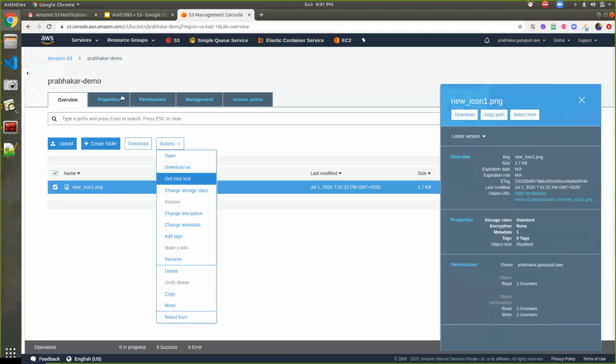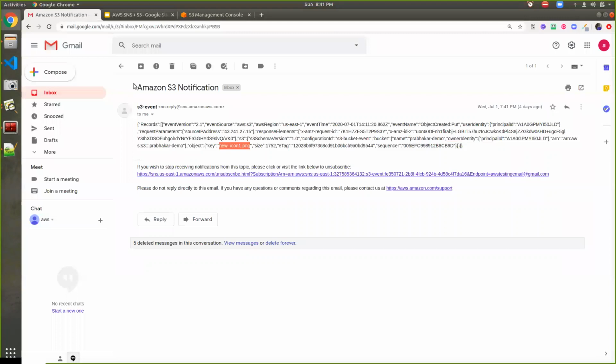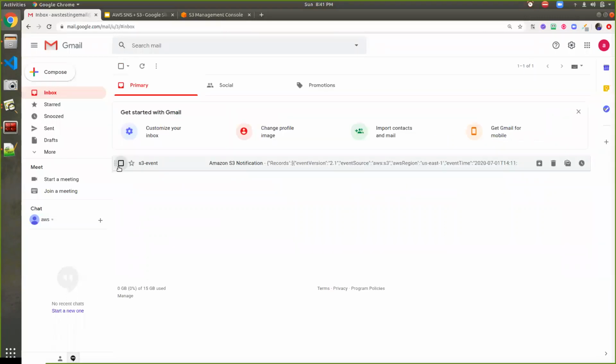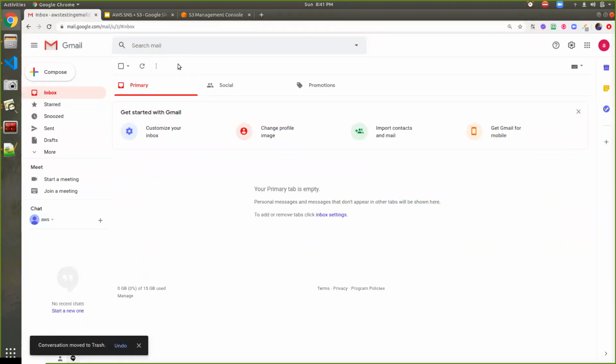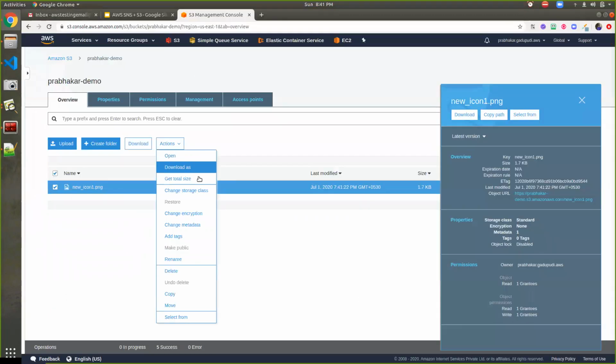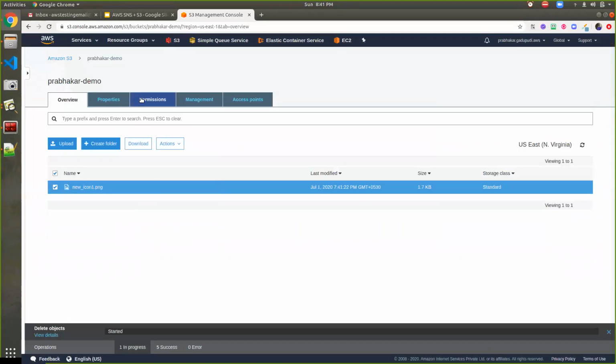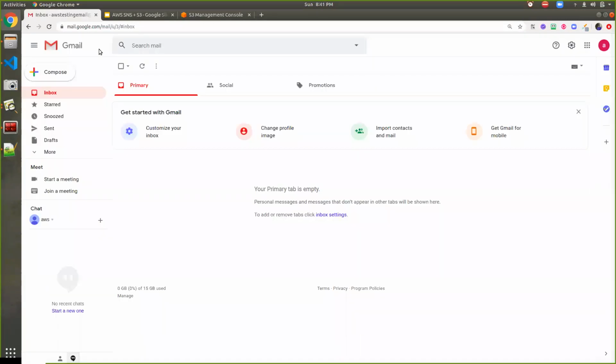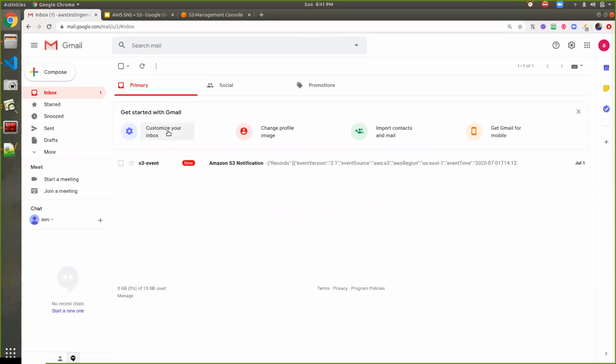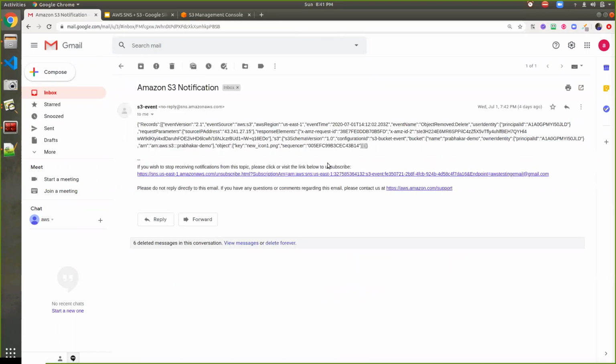Similarly, if I go ahead and delete this file, select this file and go to actions. Before doing that, let me delete this mail, otherwise it will add all the mails into the follow-up section. Now delete the file. Once the file is deleted, you can go ahead and check. It will send another notification, and this notification belongs to object removal, by using the delete method, and it shows the file name I removed.